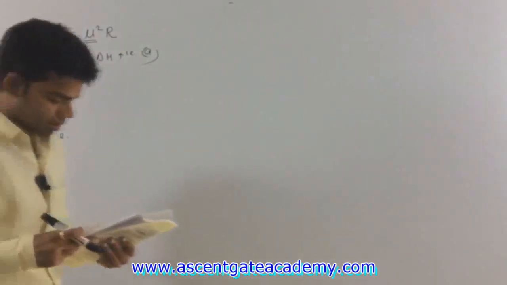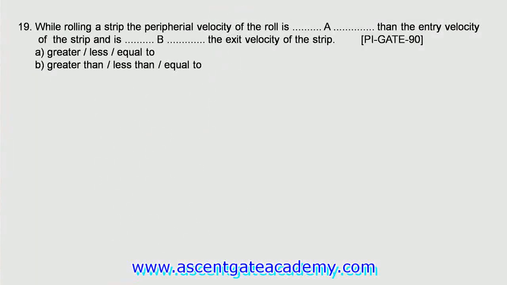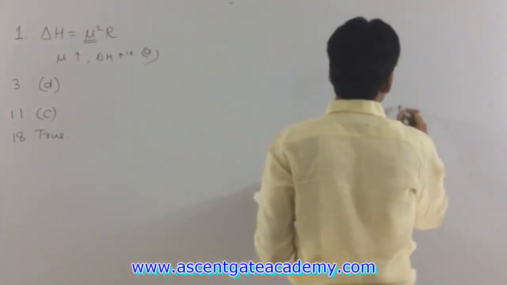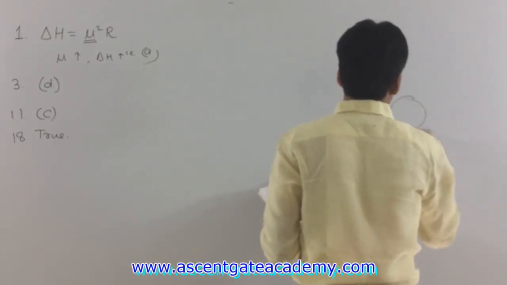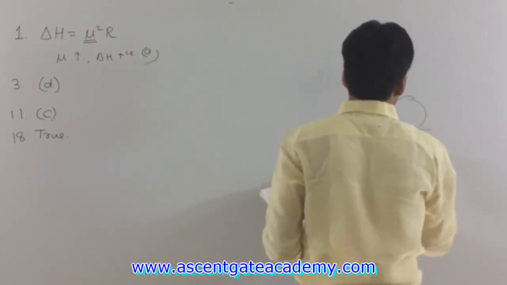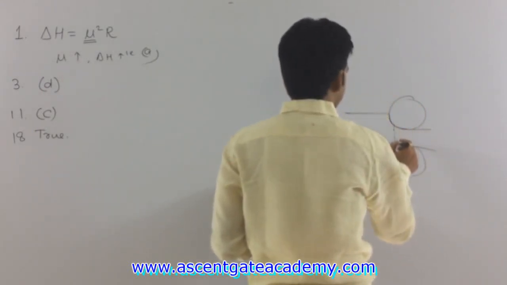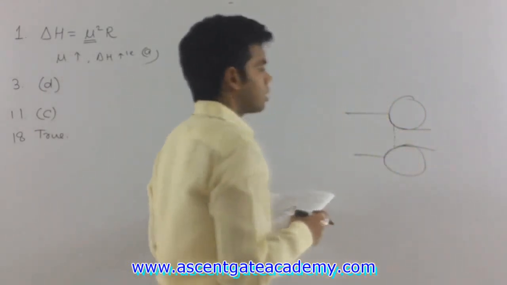Next is question number 19. While rolling a strip, the peripheral velocity of roll is. This also I told you. What is the peripheral velocity of roll? That is equal to the velocity at neutral point.